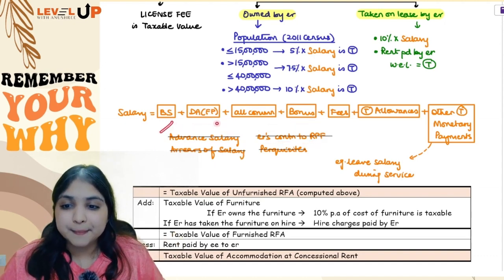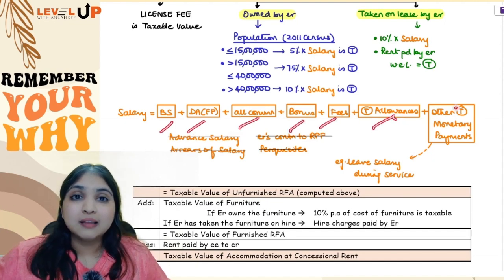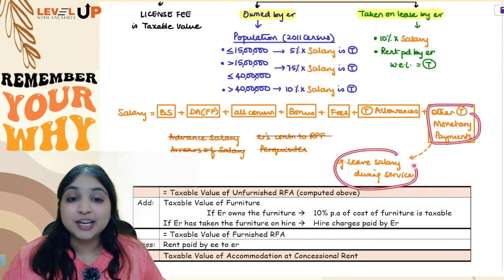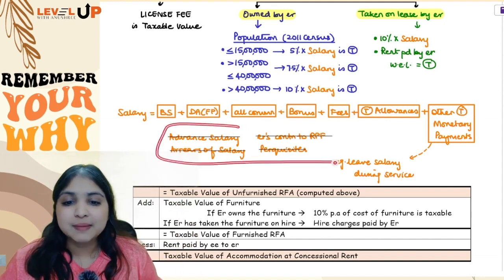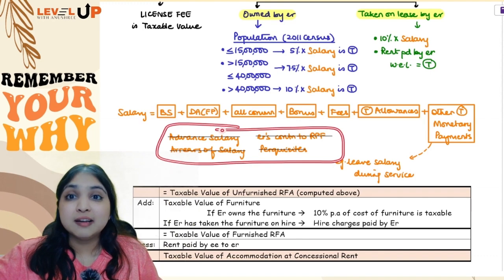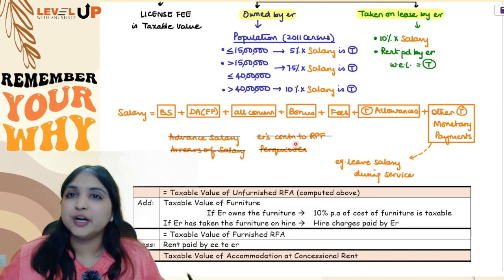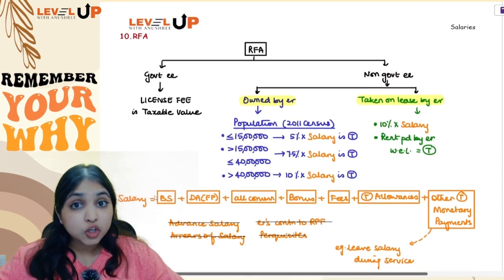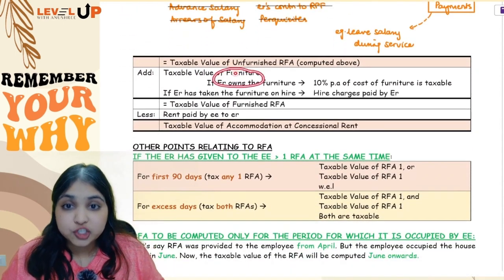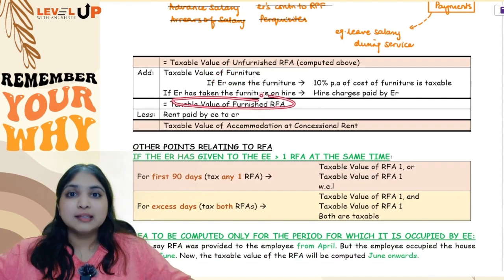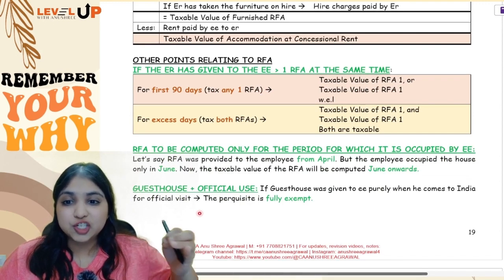Only 7 components: basic salary, DA forming part, all commission, bonus, fees, taxable allowances and other taxable monetary payments like leave salary during service. What if it is leave salary upon retirement? You will not consider it, because retirement benefits you are not supposed to consider. Advance salary, arrears of salary you are not supposed to consider. RPF contributions you are not supposed to consider. Perquisites also you are not supposed to consider. So when it comes to RFA, you will first find the value of unfurnished RFA, then you will add the value of furniture, you will get the taxable value of furnished RFA, then you will subtract whatever rent the employee has paid to the employer, and now you will get the taxable value of accommodation at concessional rent.